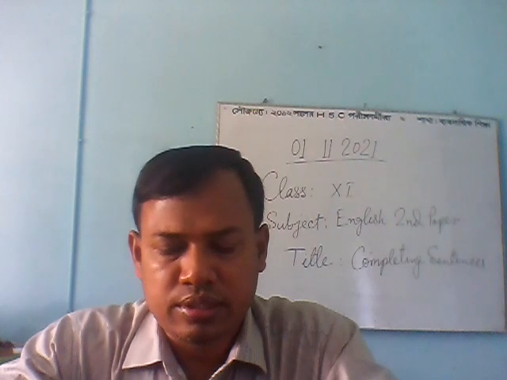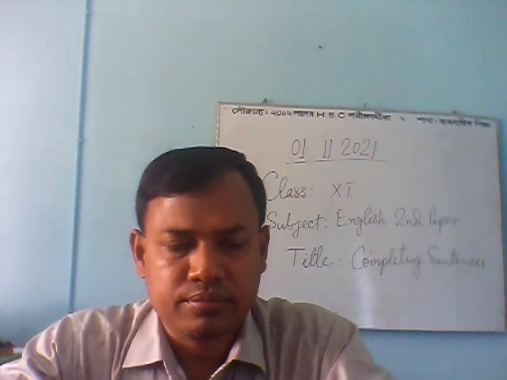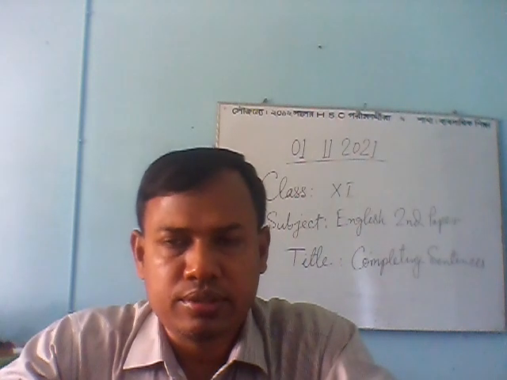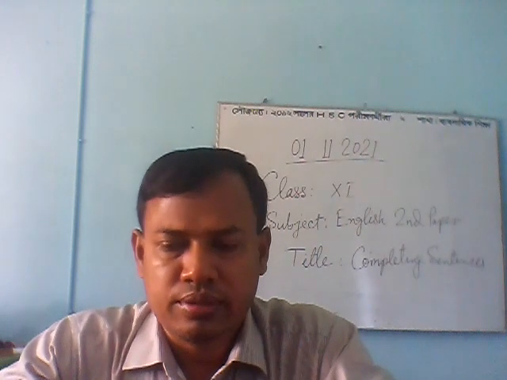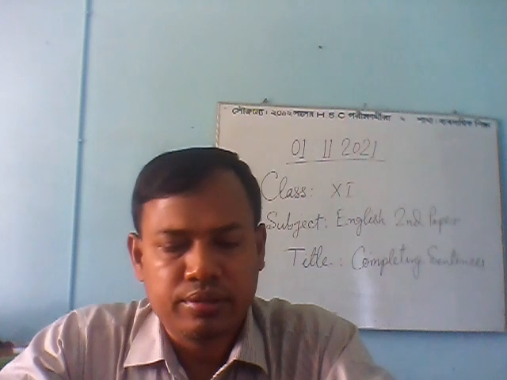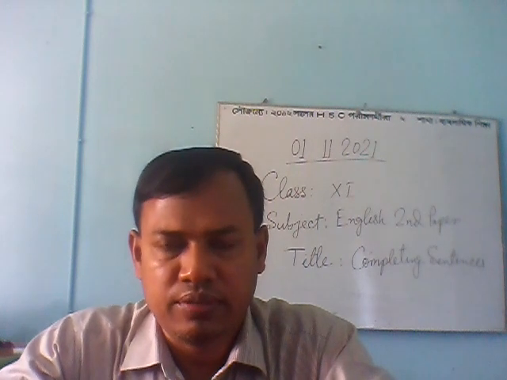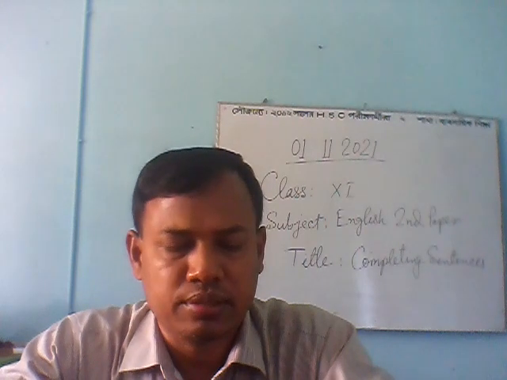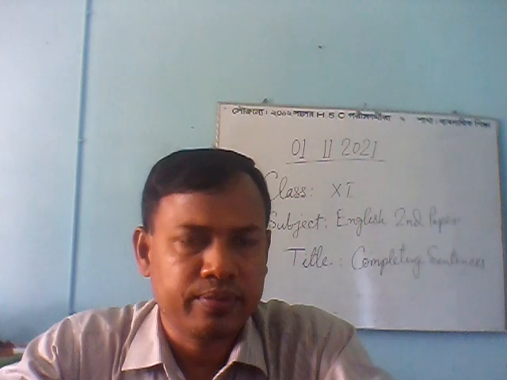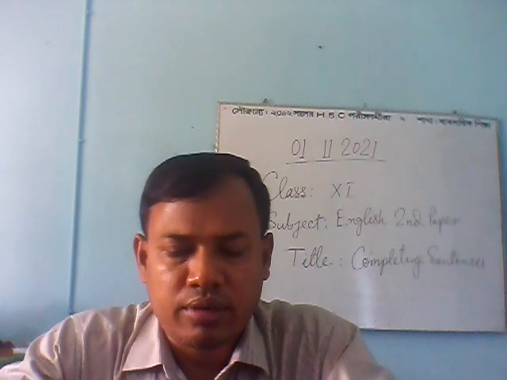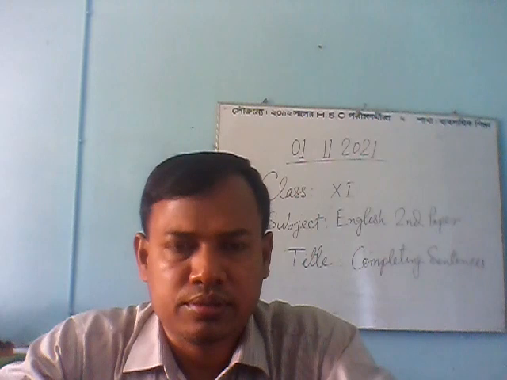If the sentence having as if has present indefinite tense in the initial part, then the next part will be in the past indefinite tense. But if the first part is in the past indefinite tense, the second part will be in the past perfect tense. Now I am giving you examples.